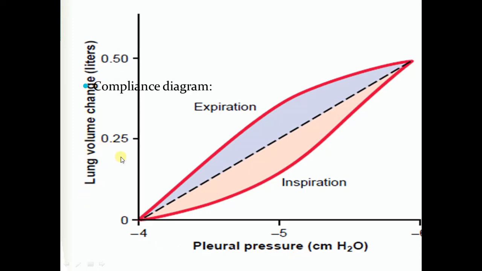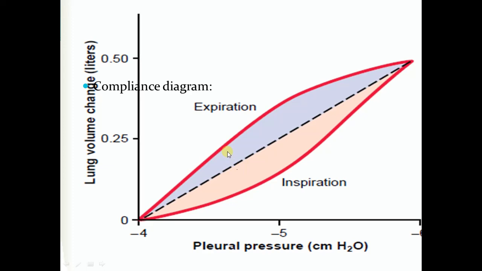We have two curves because the relationship between the pleural pressure and the lung volume is different during inspiration and expiration.